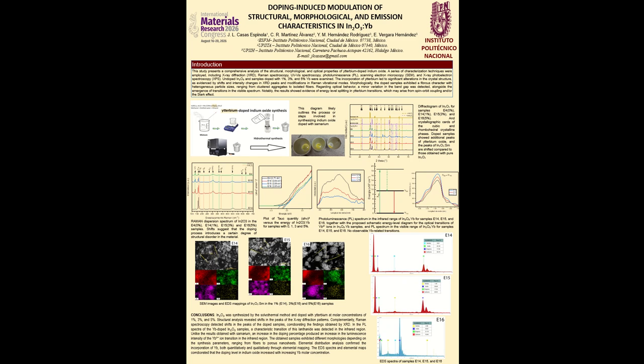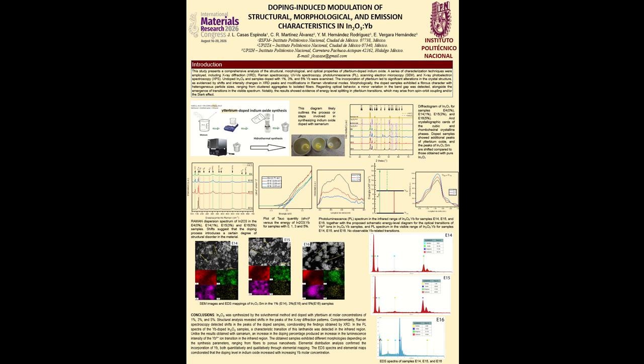This study presents a comprehensive analysis of the structural, morphological, and optical properties of ytterbium-doped indium oxide. A series of characterization techniques were employed, including X-ray diffraction (XRD), Raman spectroscopy, UV-vis spectroscopy, photoluminescence (PL), scanning electron microscopy (SEM), and X-ray photoelectron spectroscopy (XPS). Undoped In2O3 and samples doped with 1%, 3%, and 5% Yb were examined.